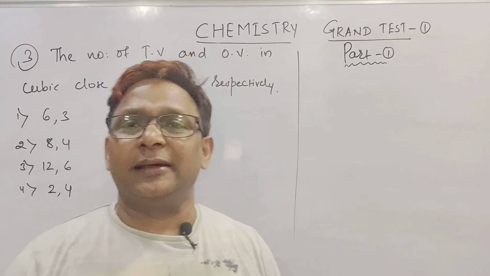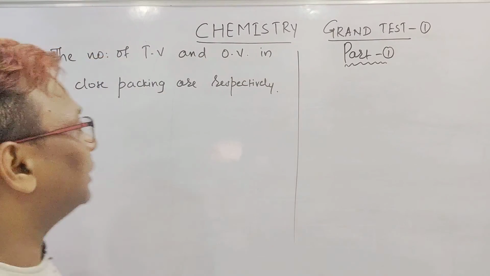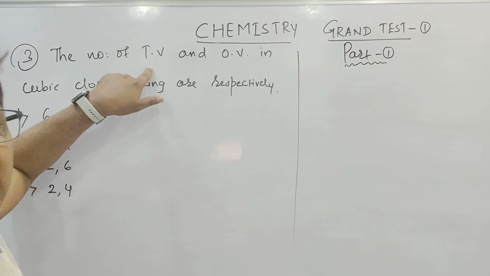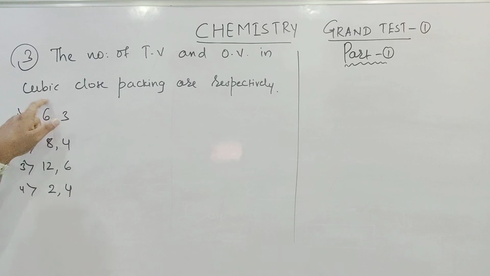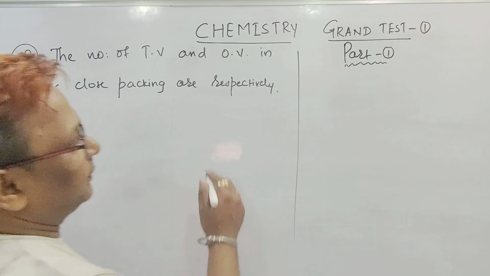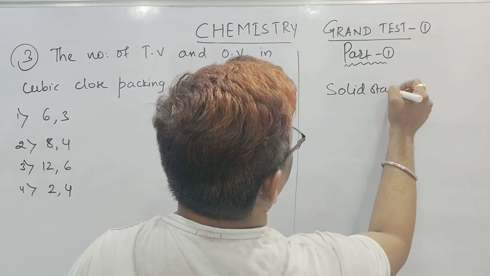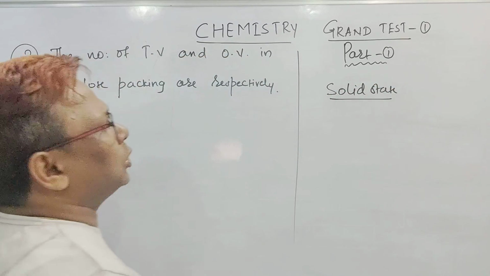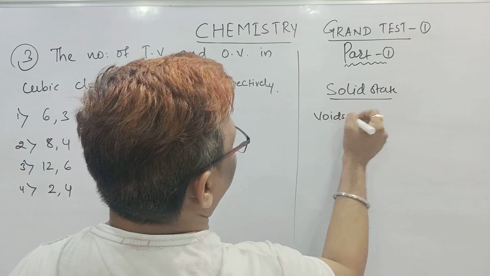See, this is another question, coming from the solid state. Number of tetrahedral voids, TV, and octahedral voids, OV, in CCP, cubic close packing, are. This topic is coming from solid state. The name of the chapter is solid state. In the solid state they are talking about the voids. This is a subtopic present in it, that is called void.